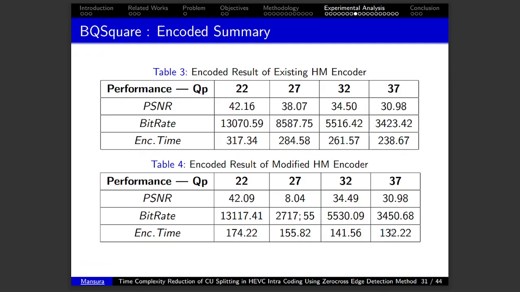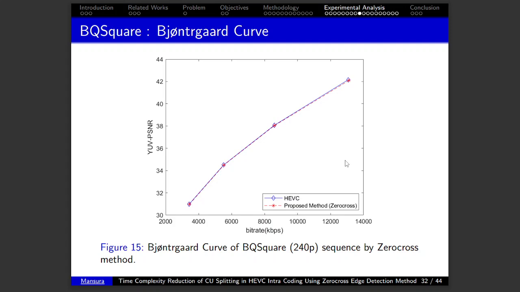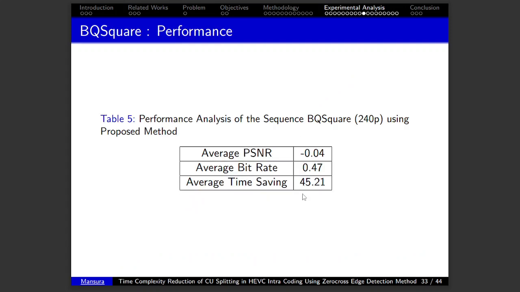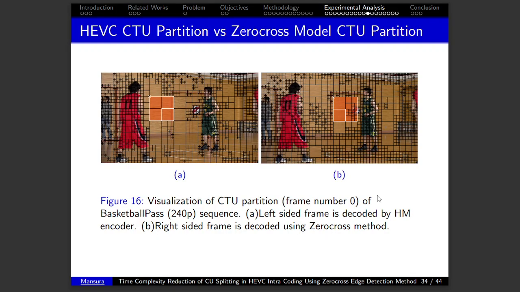Here's the encoded summary comparison between the HM encoder and the modified HM encoder for the sequence BQSquare. Here's the Jon-Taker curve. We can see that both the HEVC curve and the proposed method's curve are the same. Here's the final performance analysis. Average PSNR is minus 0.04, average bitrate is 0.47, and average time saving is 45.21%.